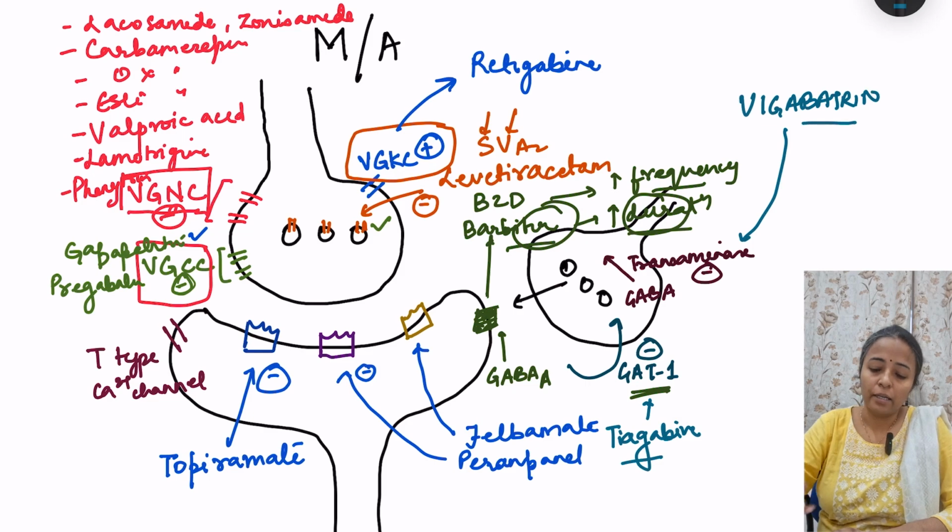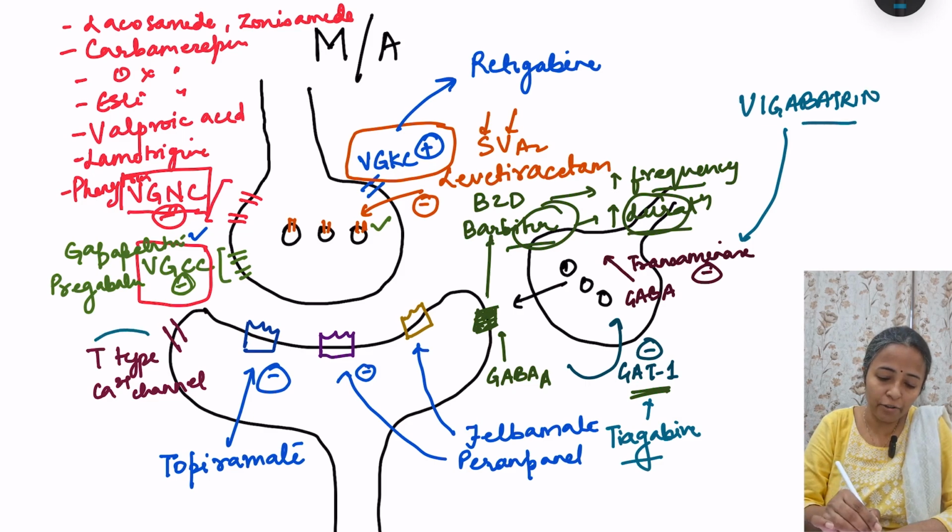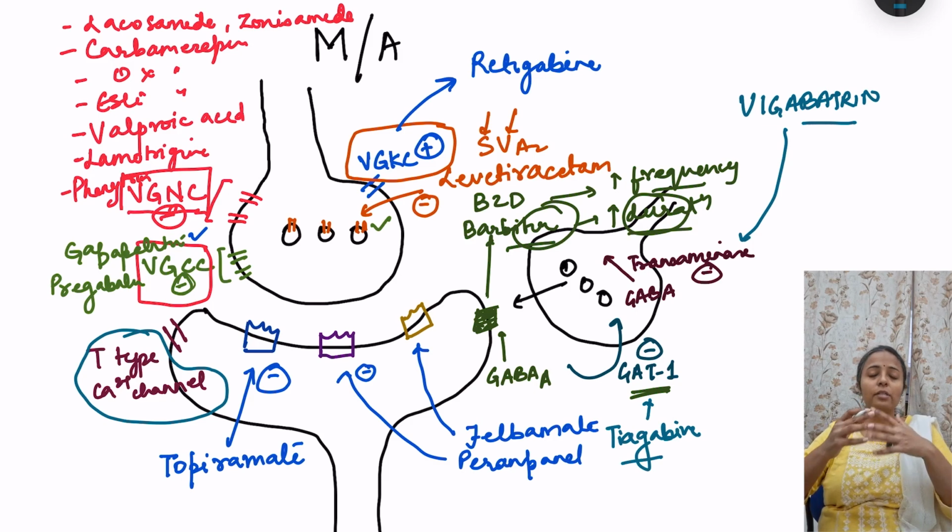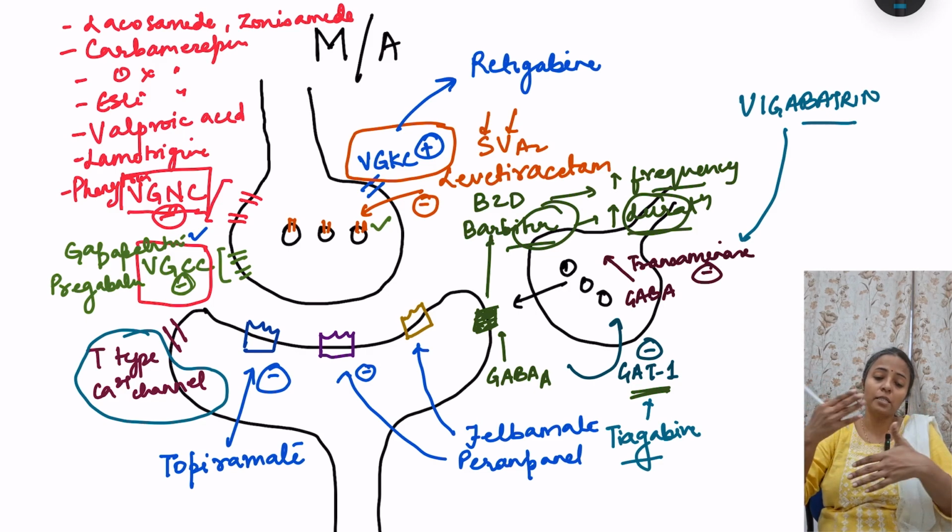Okay. Then finally we have another drug which is blocking this T-type calcium channels. Actually this T-type calcium channels, they are present in thalamus and that is responsible for thalamocortical oscillations. That means excitation of the thalamus leading to excitation of the cortex, and these are responsible in certain seizures. Okay, because this is responsible for synchronous activation of the cortex.